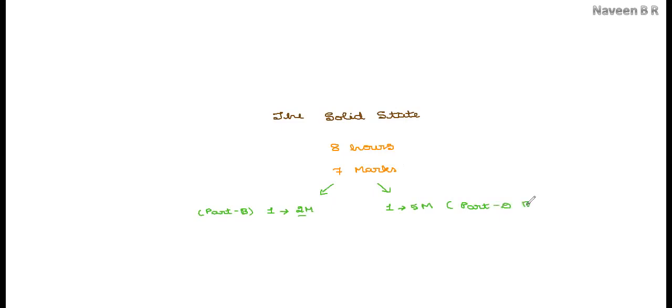So we'll have questions from the solid state. This is the weightage of the unit, 7 marks out of a maximum of 70 marks. So it is a 10% weightage for your final exam. Again, a very good weightage unit.